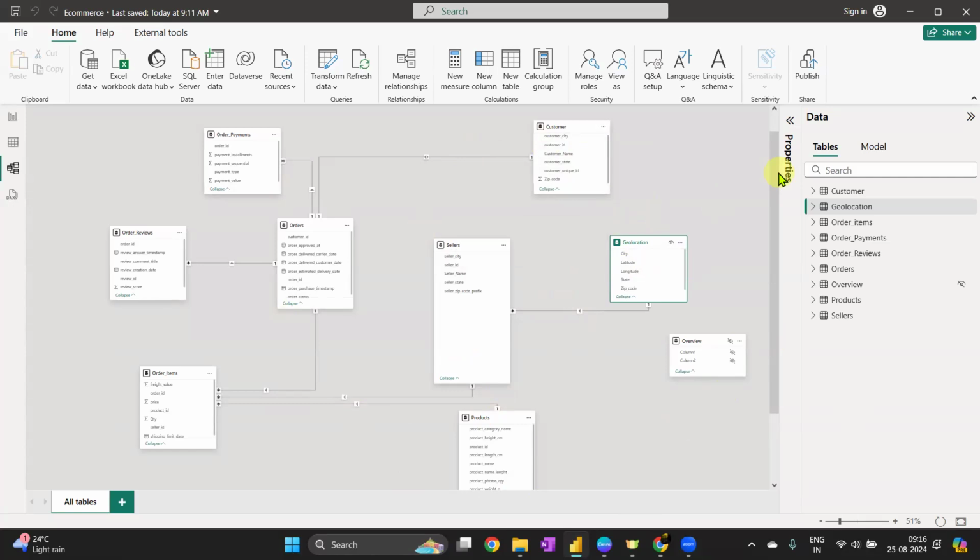Introducing this table. That is already a bridge table kind of. So even if it is a bridge table, still you have to connect this customer to geolocation. So it will not make sense. Anything else? Guess karo.